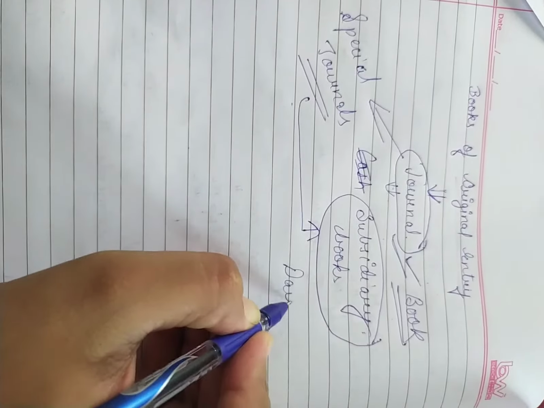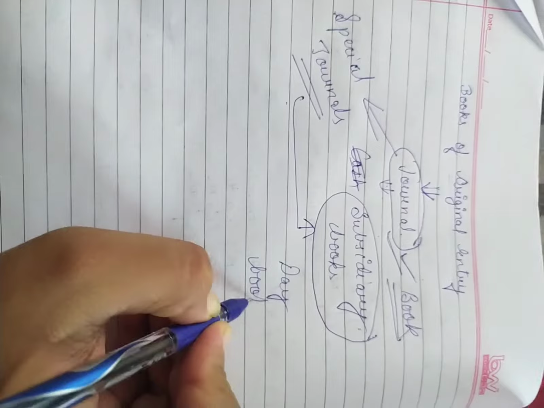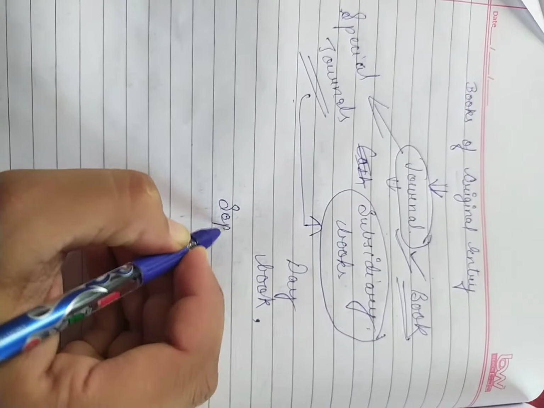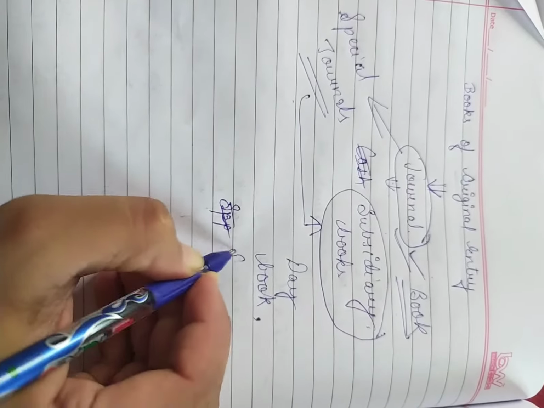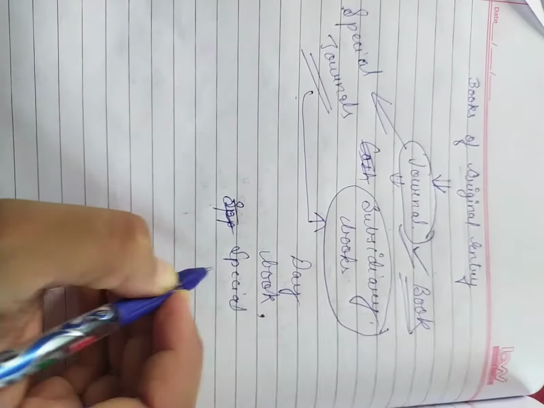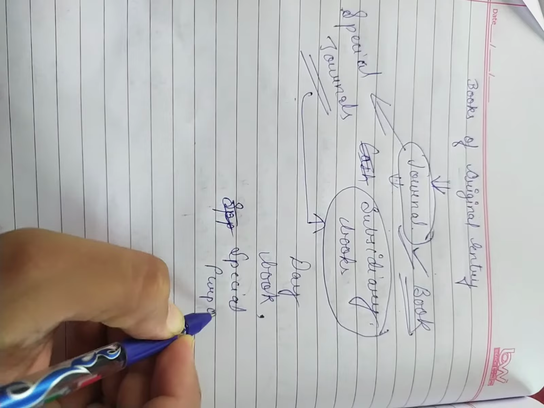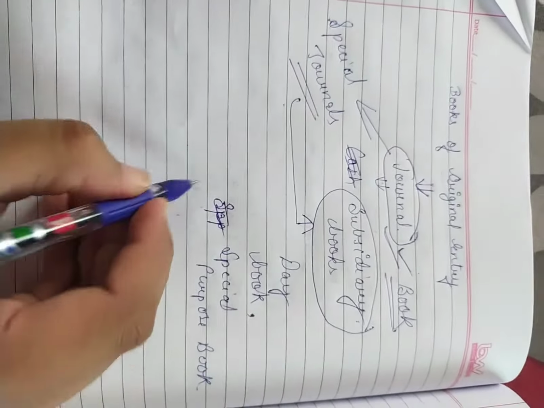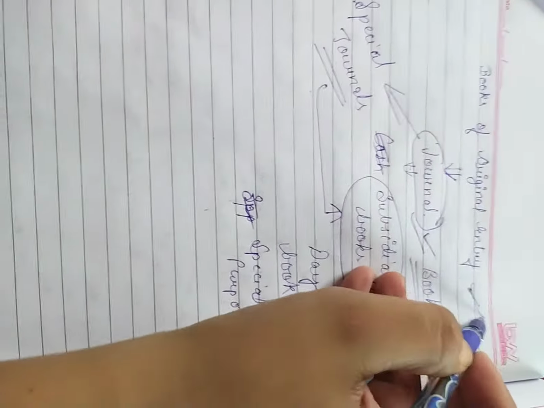They are also known as day books, special purpose books, or books of original entry.